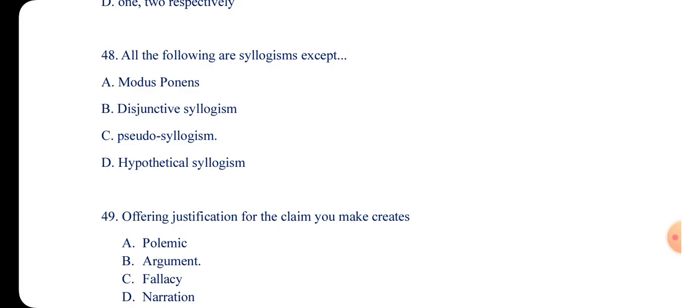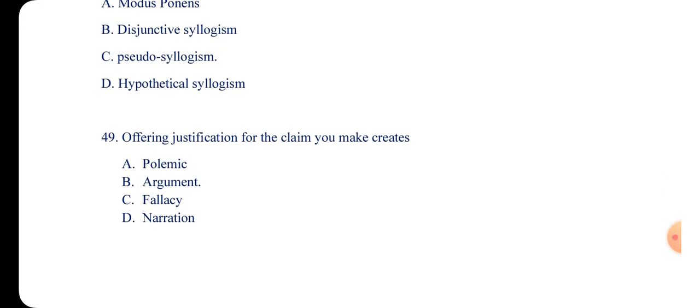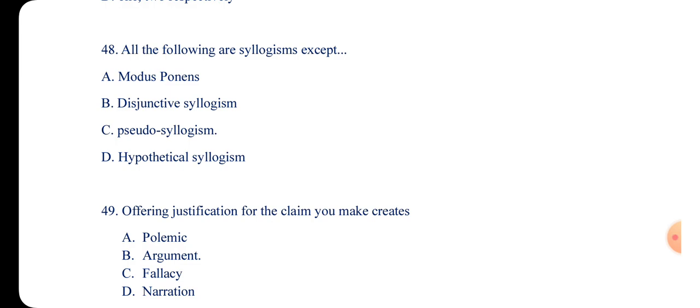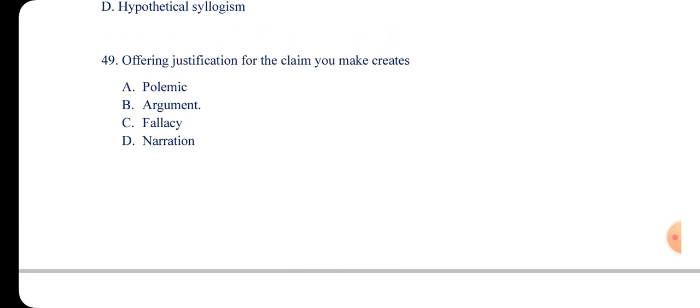Then let's look at number 48. All the following are syllogisms except A, modus ponens, B, disjunctive syllogism, C, pseudo syllogism, and D, hypothetical syllogism. This one should be on your fingertips. The answer is pseudo syllogism. Pseudo syllogism is not part of the syllogisms. The 4 valid syllogisms are modus ponens, modus tollens, disjunctive syllogism and hypothetical syllogism. Right, let's move to number 49.